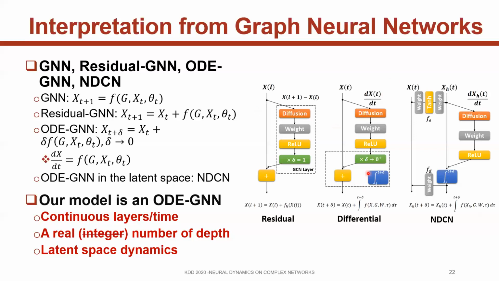If we model this convolution in the latent space by introducing encoding and decoding layers, this is our NDCN, which is also an ODE neural network in the latent space. Thus, in summary, our model is an ODE-GNN. We have continuous layers or continuous time. We can have a real number of depths, and also we can model latent space dynamics.